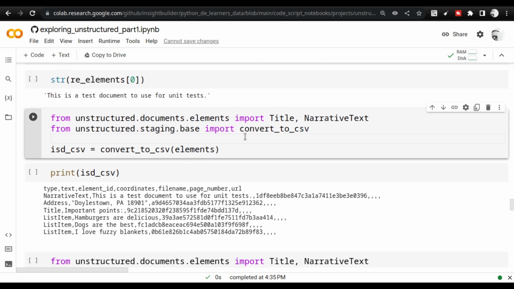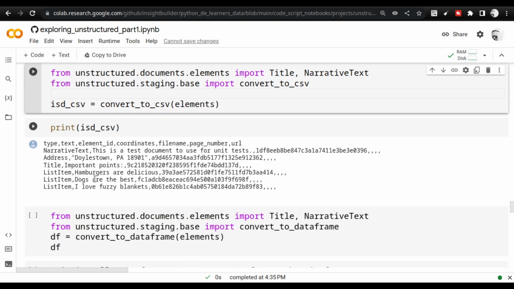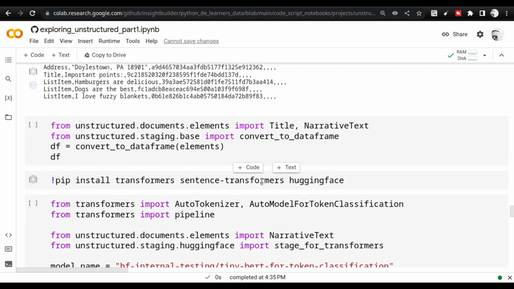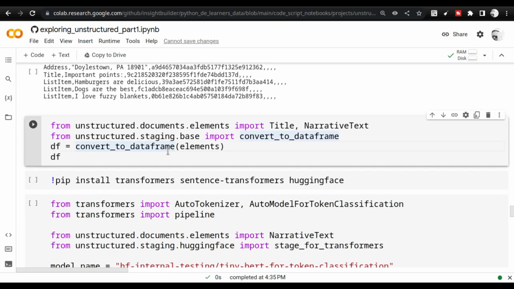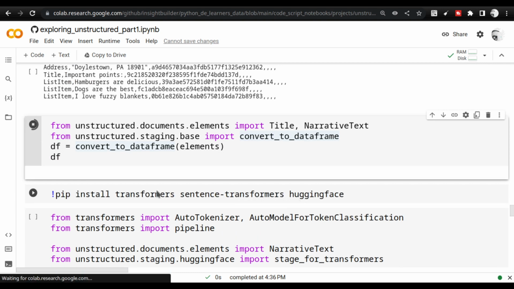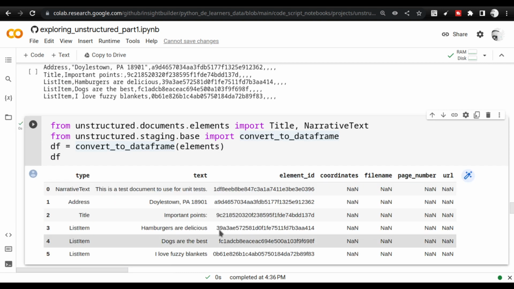And we can convert it to a CSV file. So the CSV element looks like this, you see that it's comma separated values, and you can also convert it to data frames. This becomes a pandas data frame. That's what I was telling, that you can interface with pandas also. Now you see how it looks. You have the type, you have the text, you have the element ID, and all the others are NaN values, and you can start analyzing it directly. That is the power, guys. This is what I was trying to say. You get a text, you start analyzing it just by converting it into a pandas data frame.